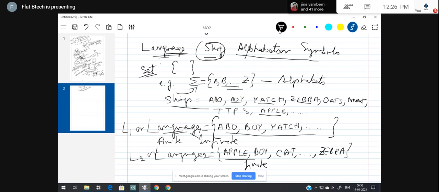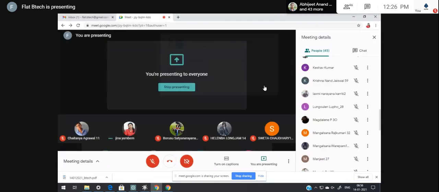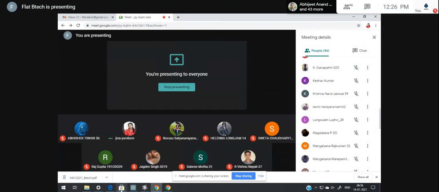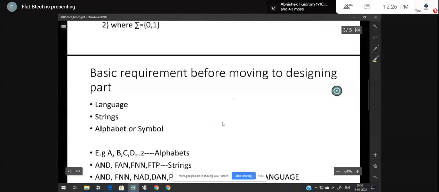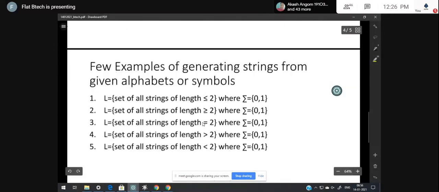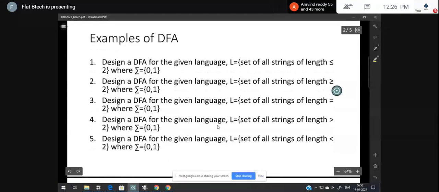Now let me move back to the slide. In this slide, this part I have already explained: language, strings, alphabet or symbol. Now, my target for today's class is that we are going to learn how to design a DFA, deterministic finite automata, for all the examples taken here.